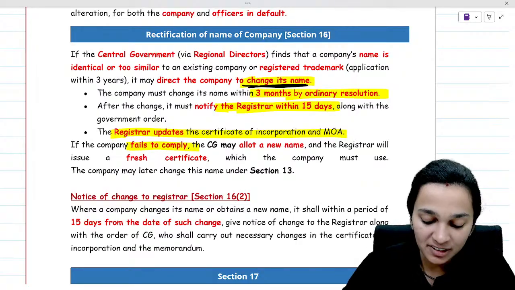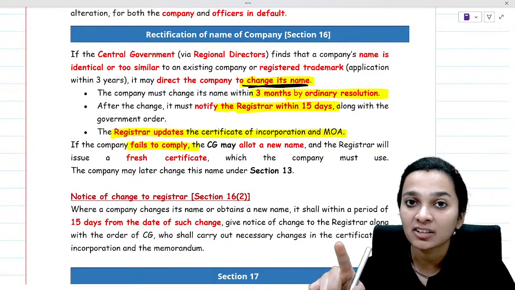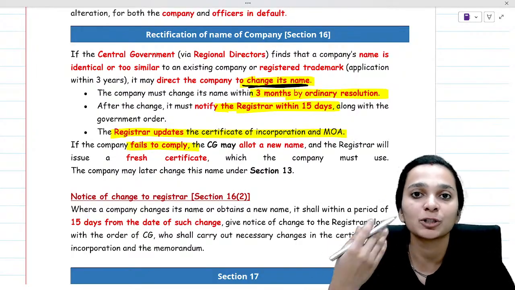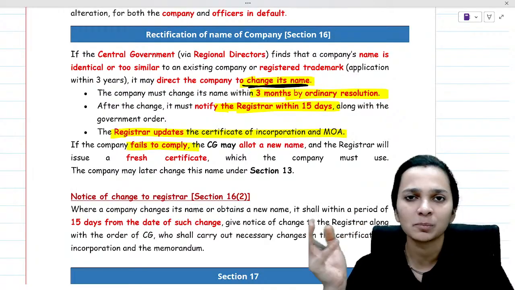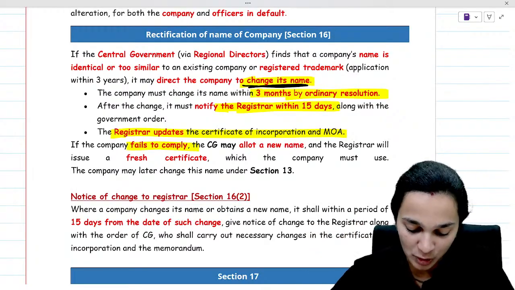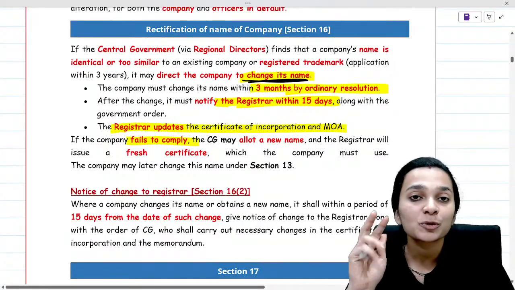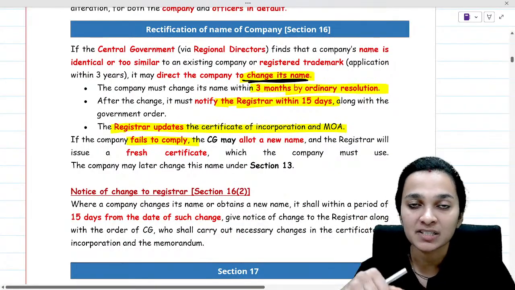However, if the company fails to comply, what will the central government do? The central government will itself allot a new name to the company. However, the company is free to change the name if it wants to. So, there are two situations where the central government will pass this order.